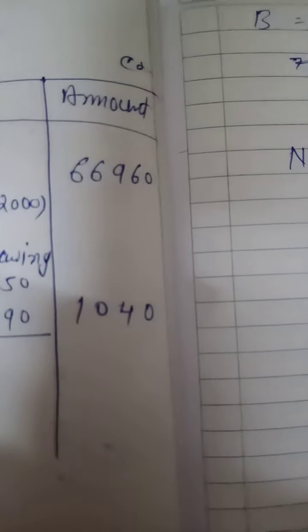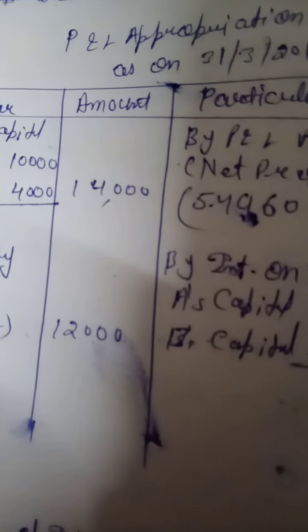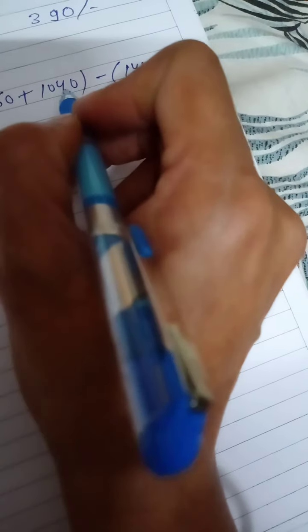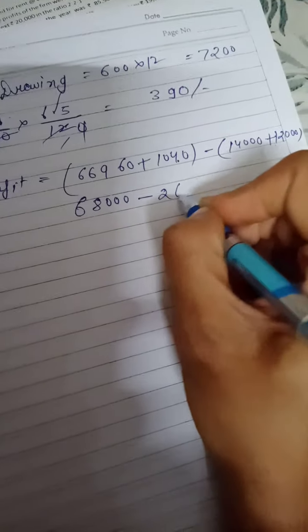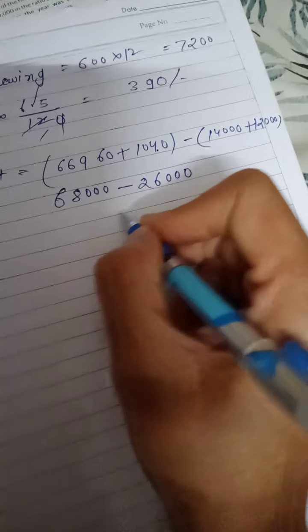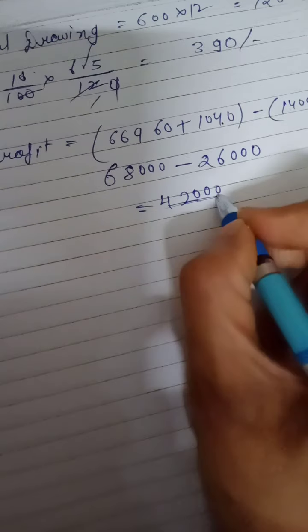Working: net profit is equal to 66,960 plus 1,040 minus 14,000 interest on capital plus salary 12,000. Clear? 68,000 minus 26,000 is equal to 42,000, which is the net profit.